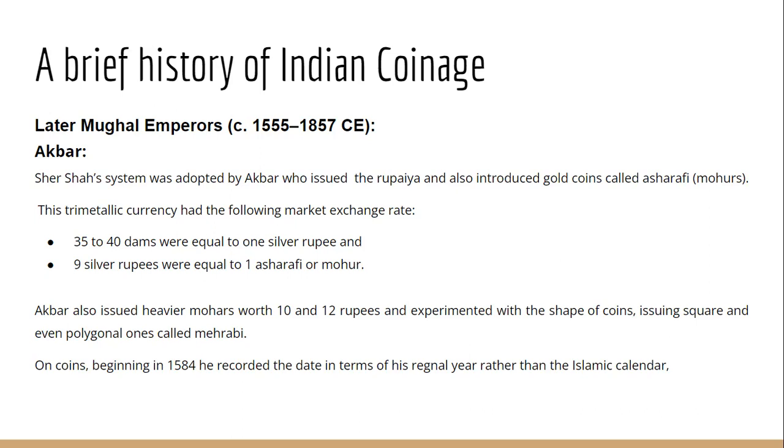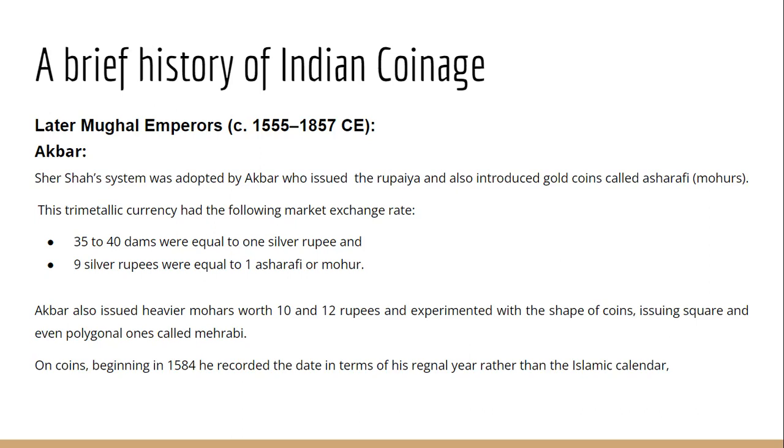And here also now Akbar decided its market exchange rate. So 35 to 40 dams, they were equal to 1 silver rupee, and 9 silver rupees were equal to 1 mohur, that is the gold coin, or 1 ashrafi. Akbar also issued heavy mohurs, that is heavy gold coins, 10 and 12 rupees wale. Itne bade coins were also issued by him.